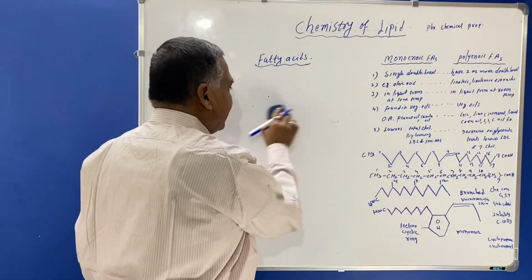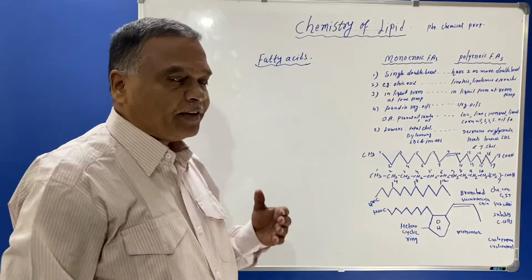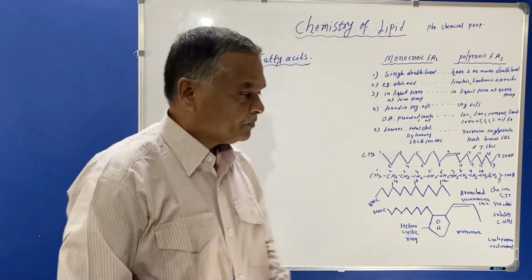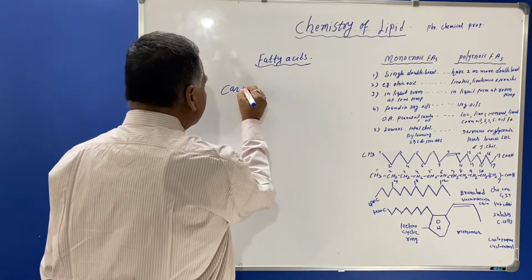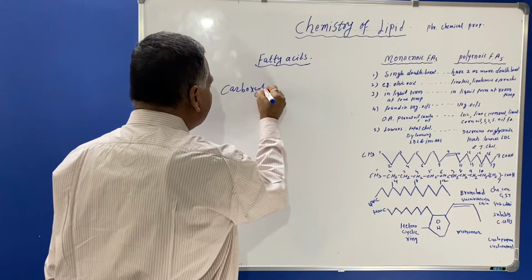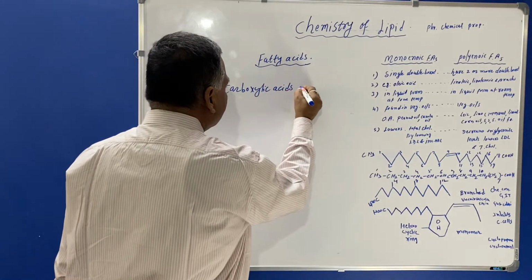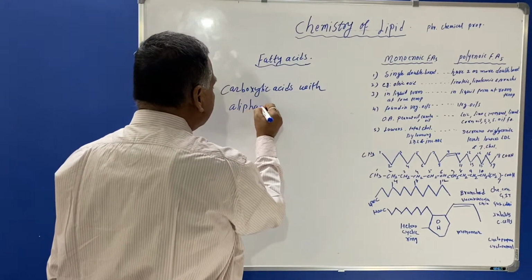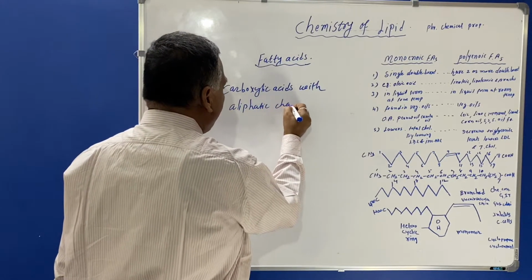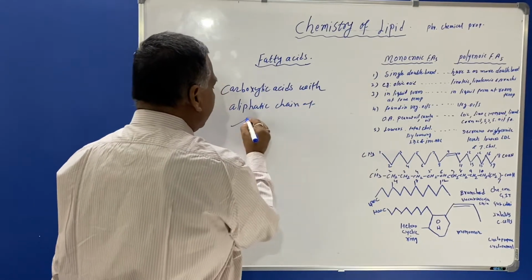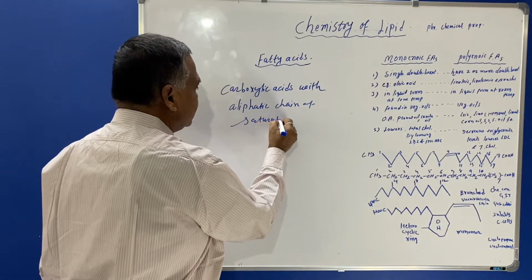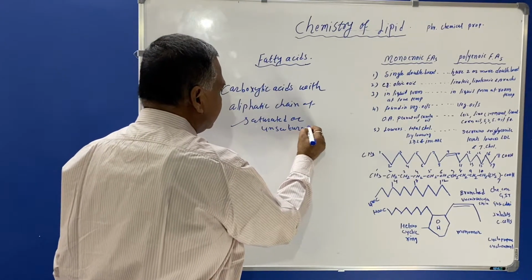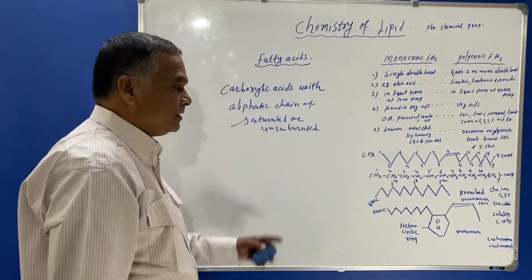Now we'll see the definition: fatty acids are carboxylic acids with an aliphatic chain of saturated or unsaturated fatty acids.